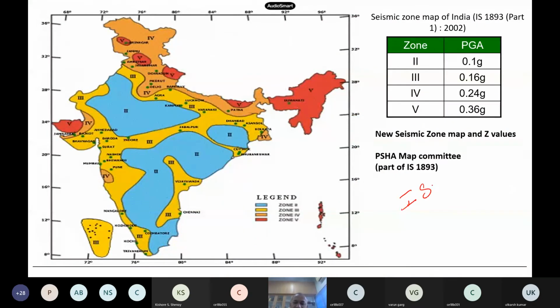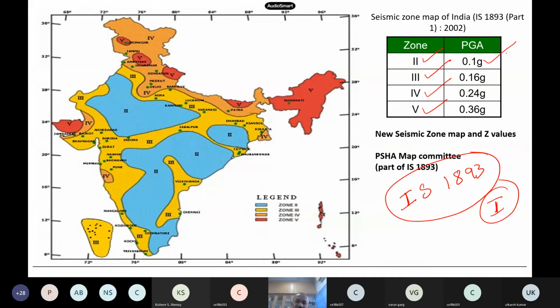So how to do designs? Our IS 1893 helps you find out earthquake forces. This is the zone map, the seismic zone map we say. The whole of India is divided into 4 zones: zone 2, zone 3, zone 4, and zone 5. There is no zone 1. It was there long back, but they removed it in 2002. Now these are the peak ground accelerations they give.